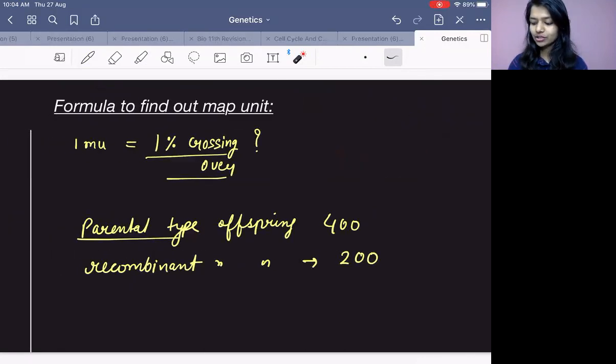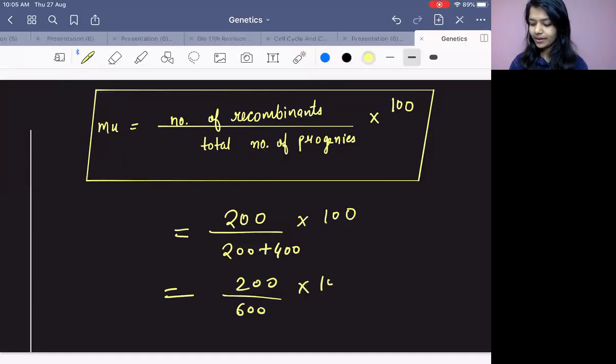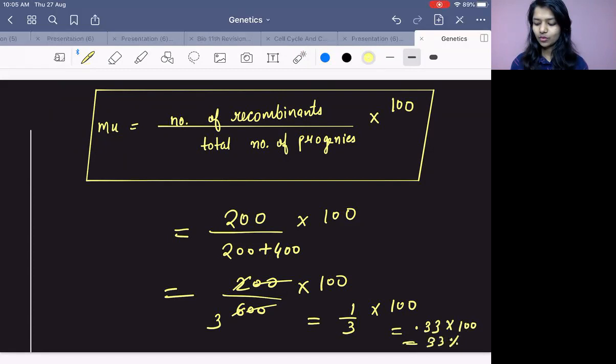For example, for this question, what you can do? Number of recombinant is 200. Okay, 200. Number of total progeny will be what? 200 plus 400 into 100. So 200 upon 600 into 100. So 0, 0 cancel. 2, 3 is 6. 1 upon 3 into 100. 1 upon 3 will give you what? I think 0.33. 0.33 into 100 means how much percent is? 33%. So what is the map unit? 33 map unit.